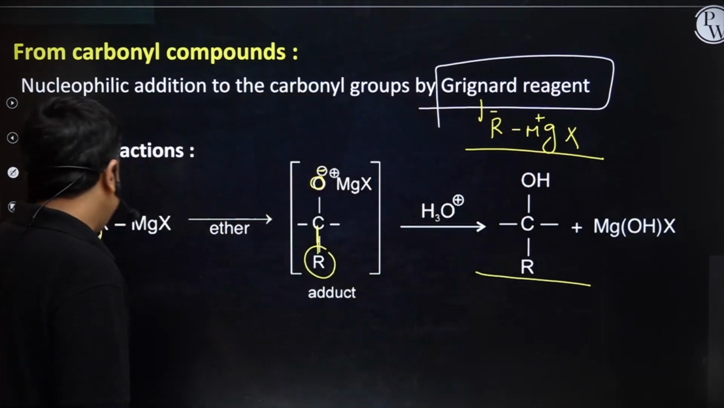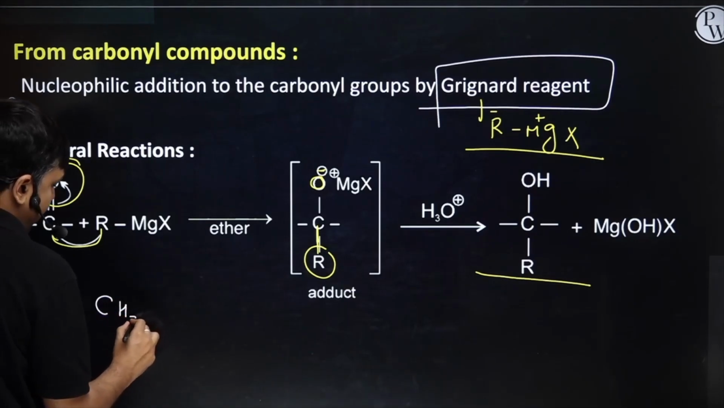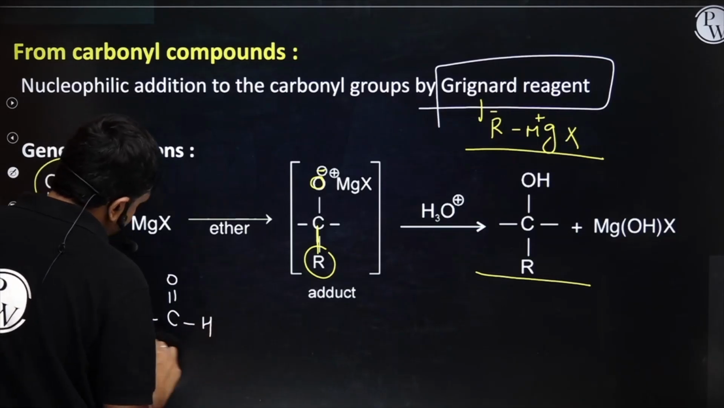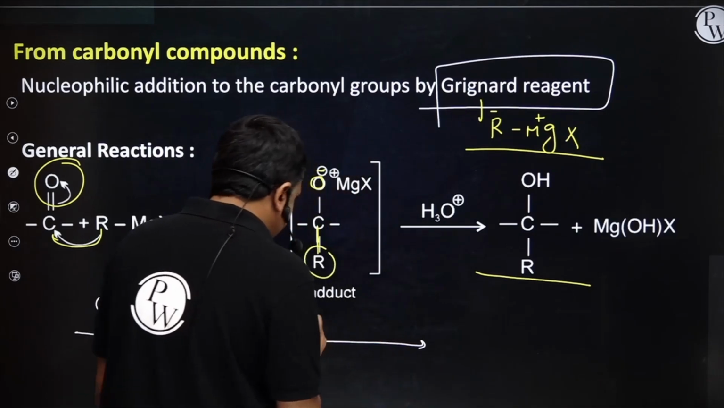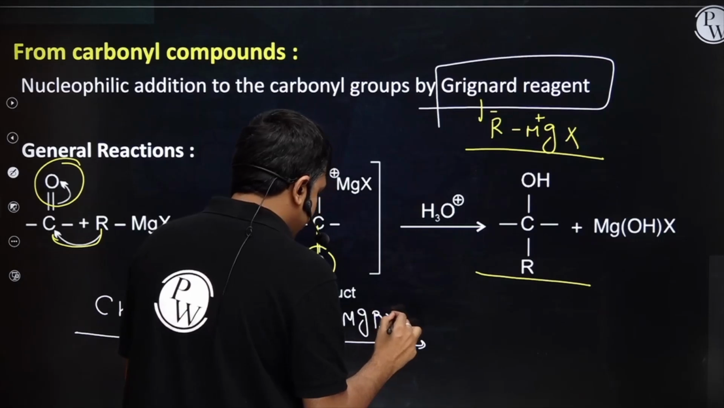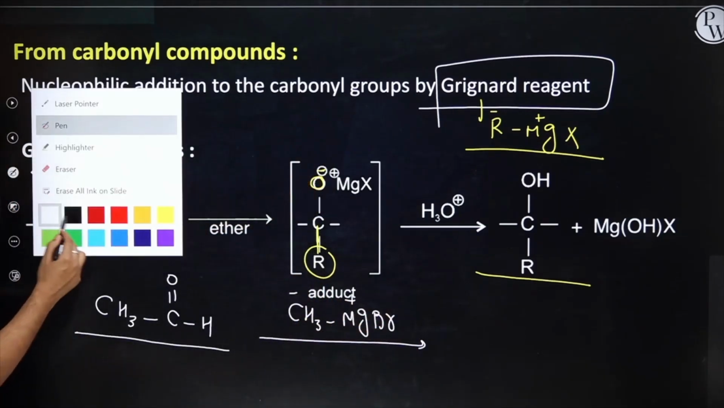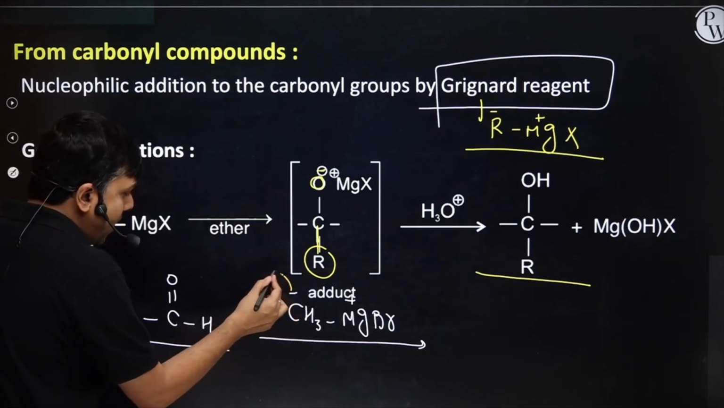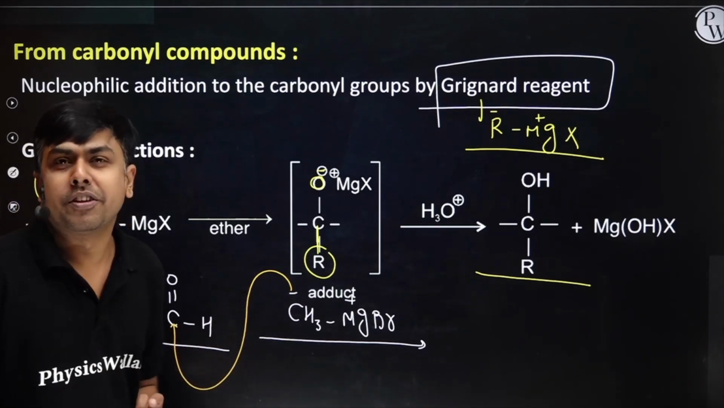Okay, let me take one example so that you can understand it in a better way. I'm having CH3, C double bond O, H. One aldehyde is there, right? This is aldehyde. And now it's treated with CH3 MgBr. CH3 negative, MgBr positive, right? Now, what will this CH3 do? It will attack on this carbonylic carbon. Why? Because it has a slight positive charge.